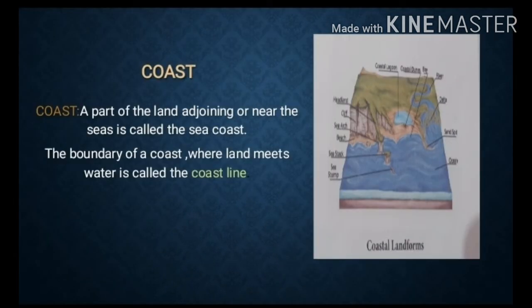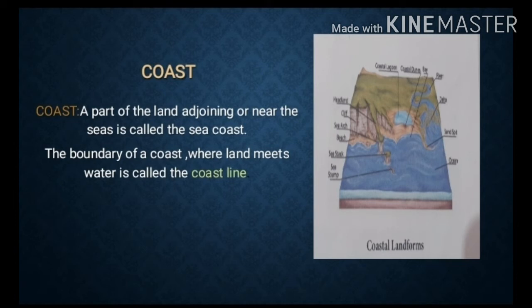The next thing we are going to see is coast. A coast is a part of the land adjoining or nearer the sea. The boundary of a coast where land meets water is called the coastline.